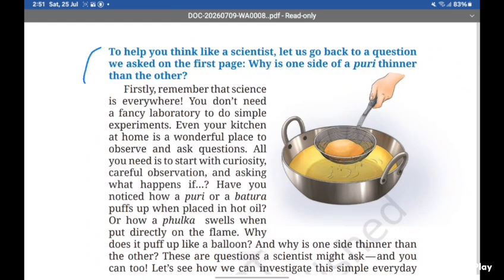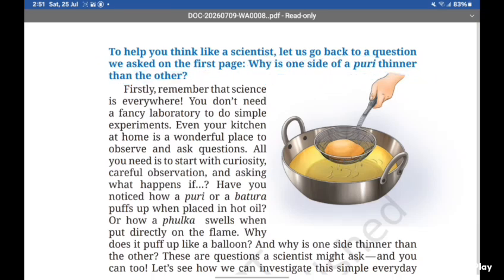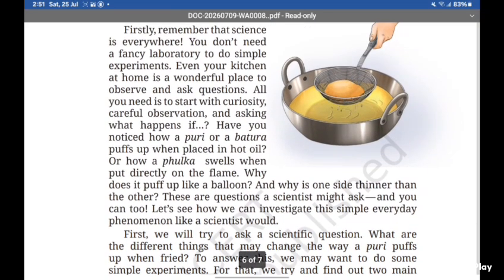To help you think like a scientist, let us go back to a question we asked on the first page. Why is one side of puri thinner than the other? So here this question comes again that we found on the first page. First, remember that science is everywhere.